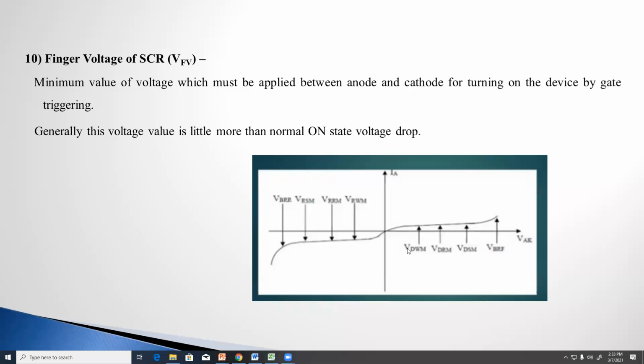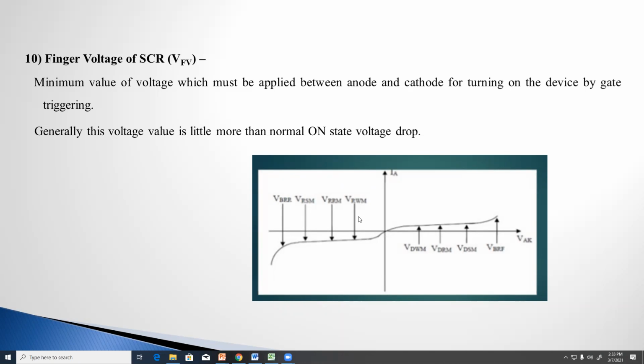This graph shows the magnitude of the voltages: VDM, VWM, VDRM, VDSM, VBRF. VBRF is nothing but the breakover voltage. Clear? And VRWM, VRRM, VRSM, VBRR. Clear? These are what we can say.